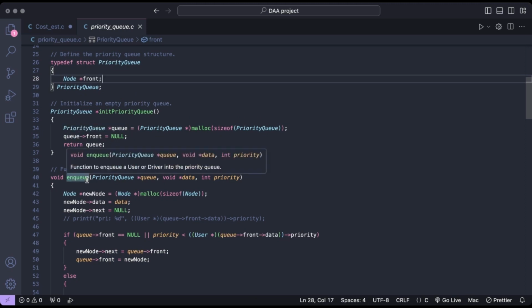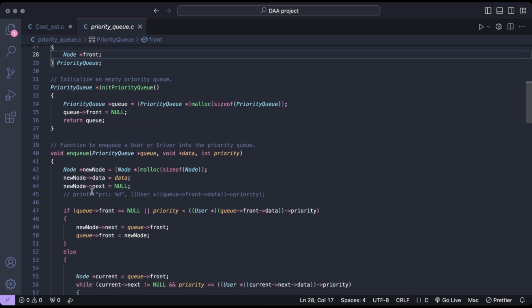Next, we are creating a function which enqueues the data. The enqueue data function is used to add a user or driver to the priority queue. It takes the queue, the data to be enqueued, and its priority as the parameters. A new node is created with the provided data and the priority. If the queue is empty or the data has higher priority than the current front of the queue, the new node is inserted at the front. If the new data's priority is lower or equal to the current node, the function iterates through the queue to find the appropriate position to maintain priority order.